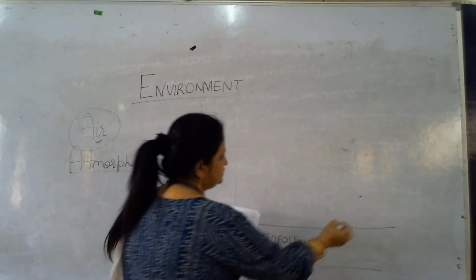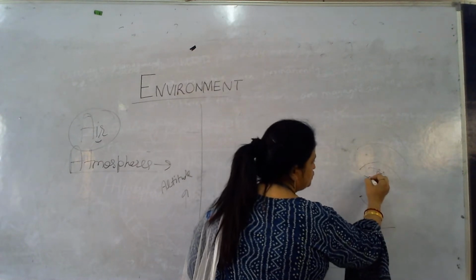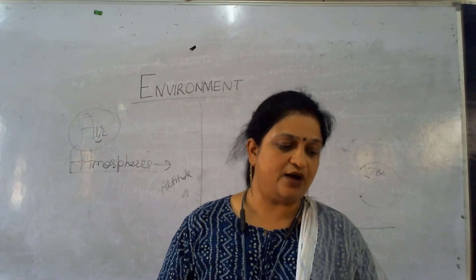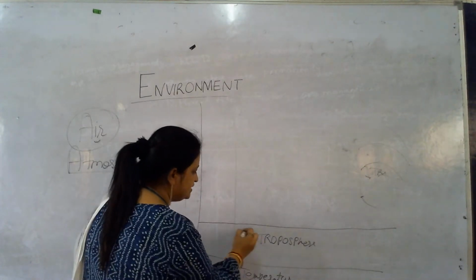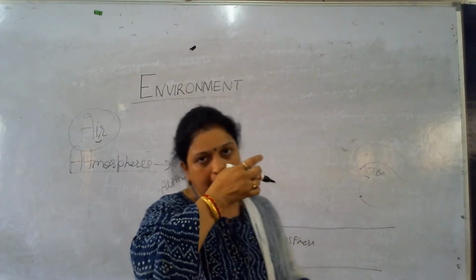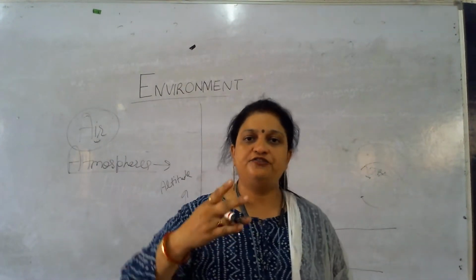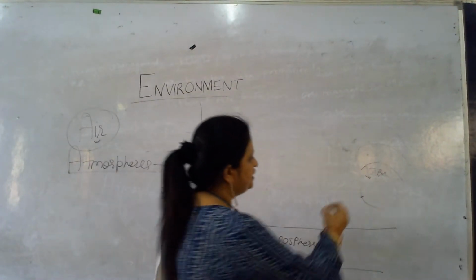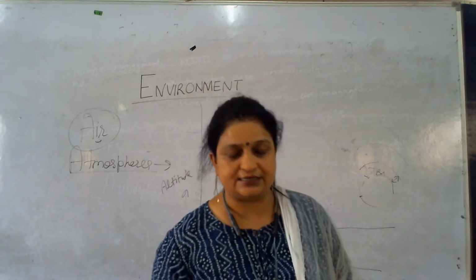It is the closest layer to the earth, as we already see in this diagram. About 80% of the atmospheric mass is contained within it. Mostly 80% of the gases present in the atmosphere are present in the troposphere. The troposphere is the layer which is in direct contact with human beings also. We are living here on the earth, and this is the layer which is directly in contact with us.